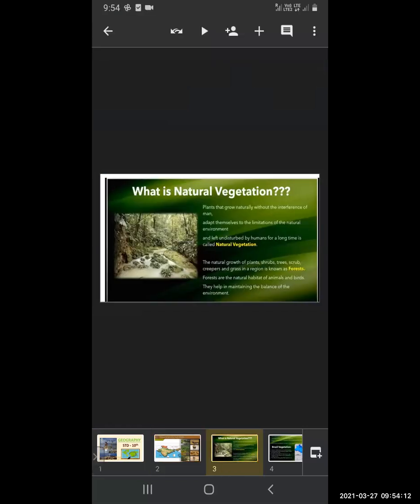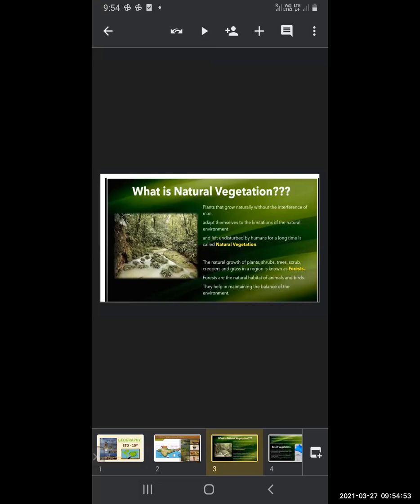So, what is natural vegetation? Plants that grow naturally without the interference of man. Those plants which are growing naturally without any interference of man adapt themselves to the limitations. And they try to adapt themselves, whether it is adaptation to having less water or adaptation towards the sunlight. So they make the changes according to the conditions, and they adapt themselves to the natural environment.